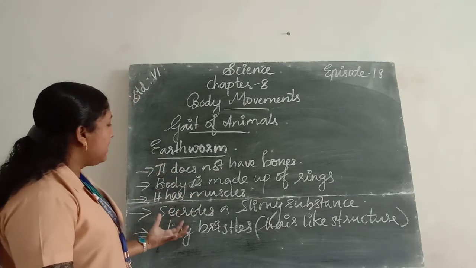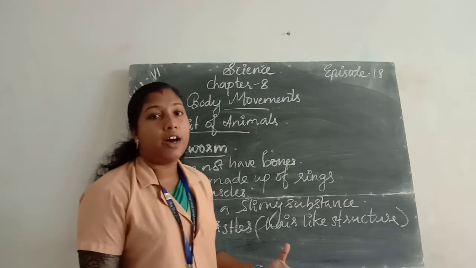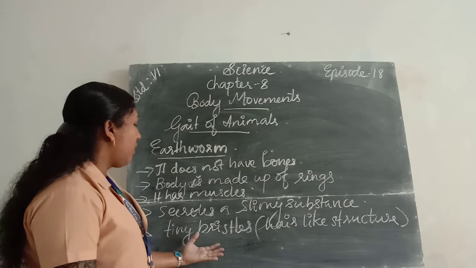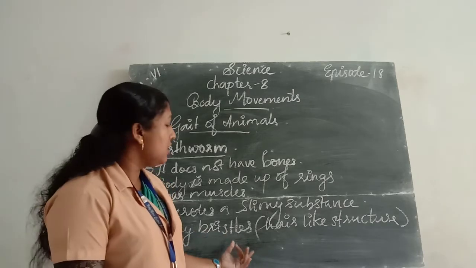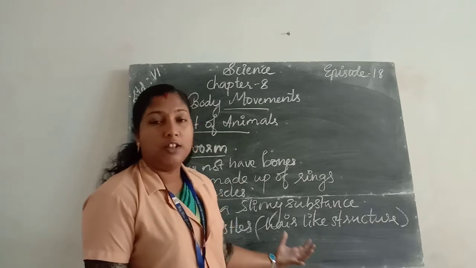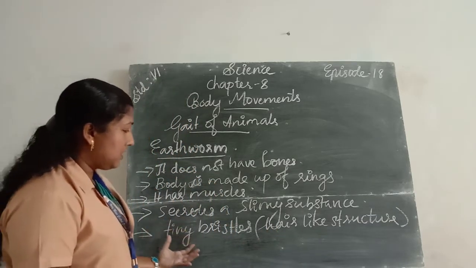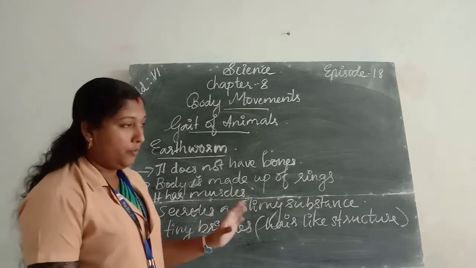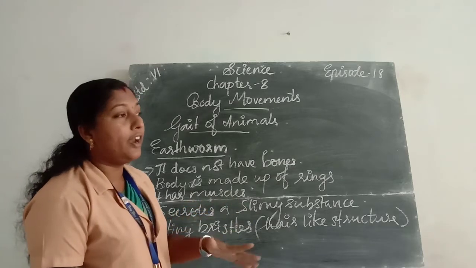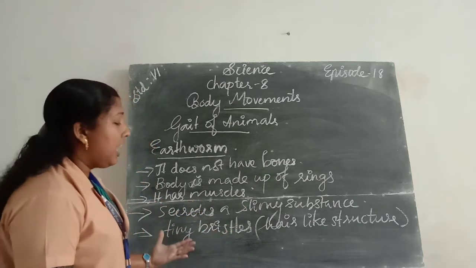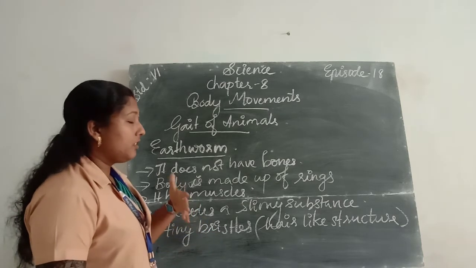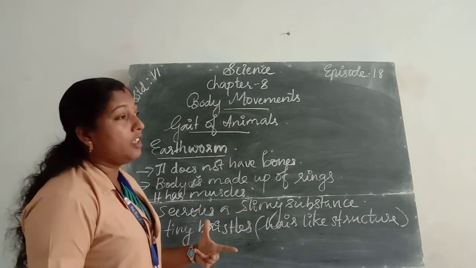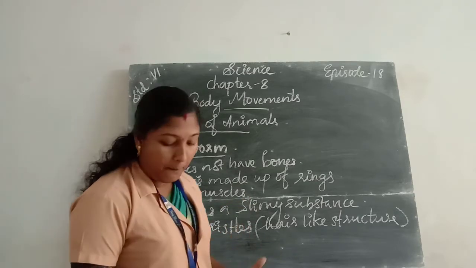Next one, how does an earthworm fix its body part to the ground? Under the body of the earthworm there are so many tiny bristles. Bristles means hair-like structures. These bristles are projecting outward under the body of the earthworm. This helps the earthworm to get a good grip with the ground.